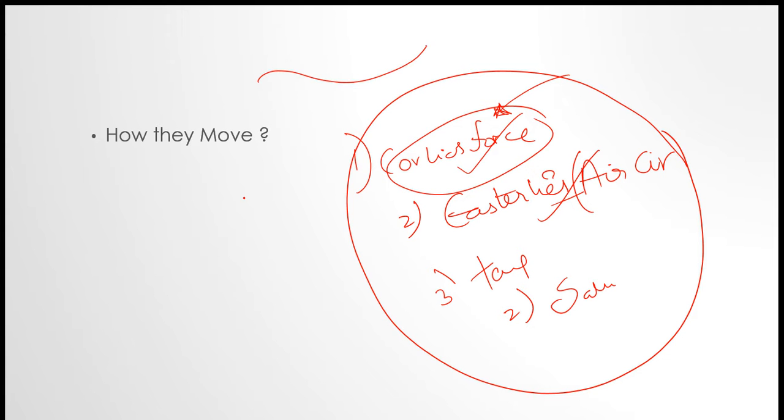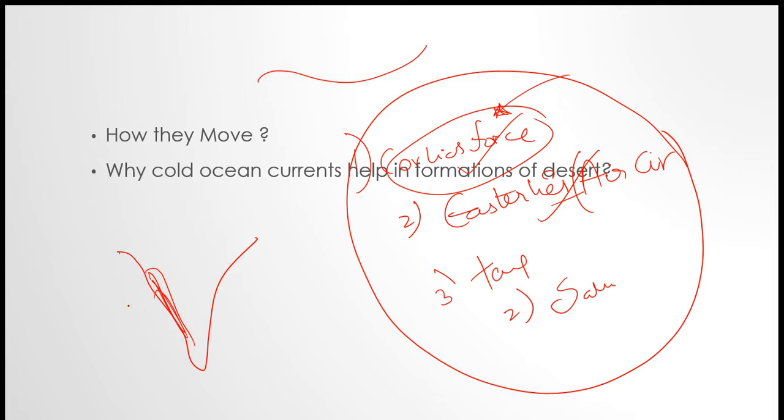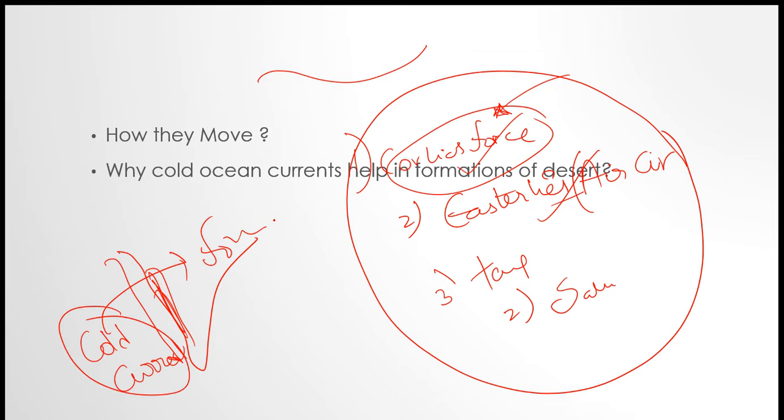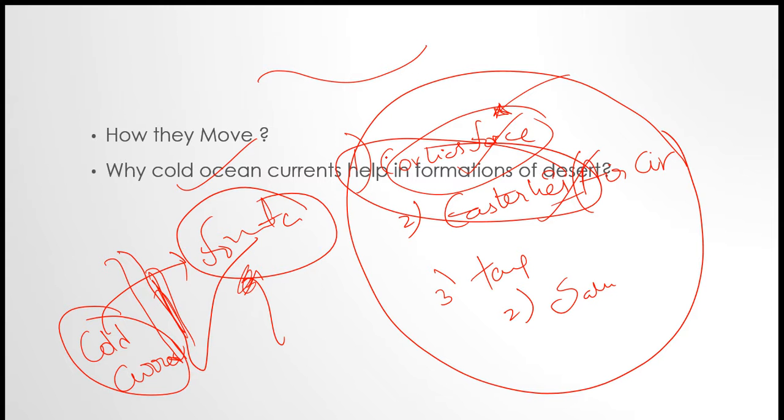Guys, do you know an interesting thing, that all the deserts are beside the cold currents? How is this cold current influencing the formation of deserts? We will learn this interesting thing today. Wherever you see a cold ocean current, there is a desert over there. Why? We will understand today. Hope you will be patient.